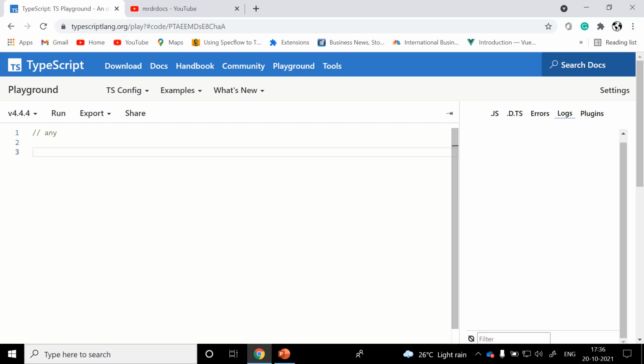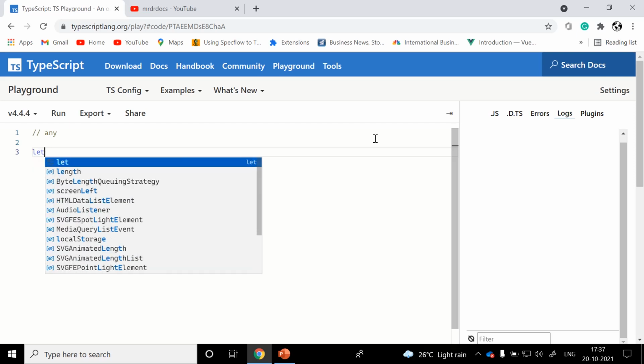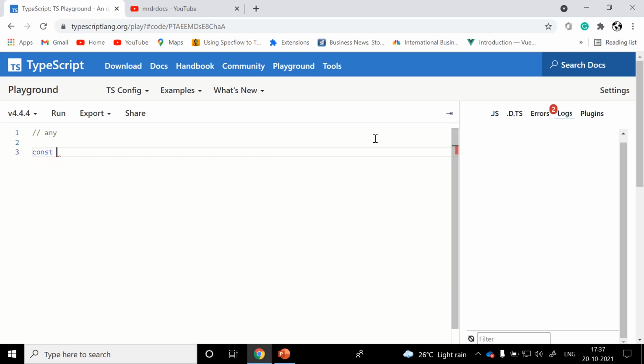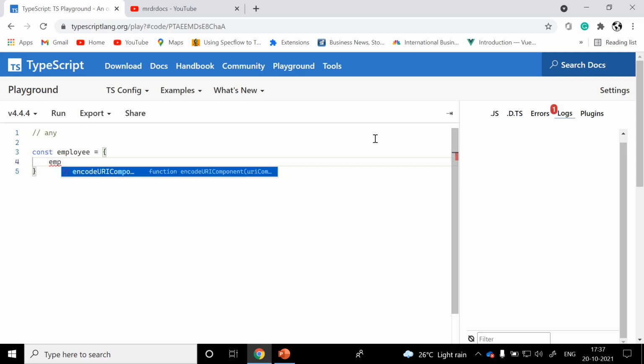In rare cases, for example, if we are not aware of the type and we want to avoid the type checking, then we can go with any. Let me show you a small example of any. Const employee: just assume you are planning to have an object and you are sure that the employee contains a few properties like employee ID.